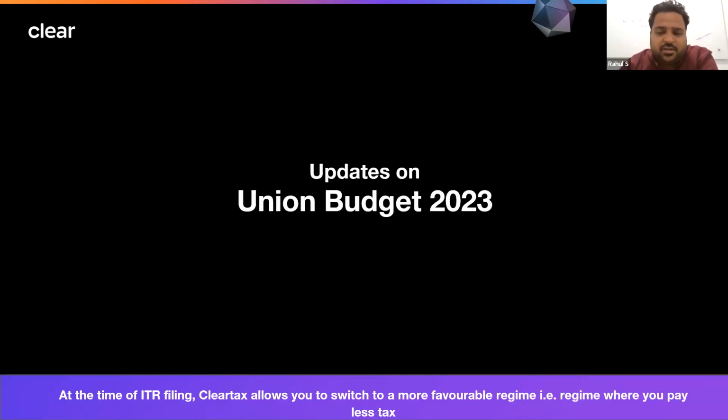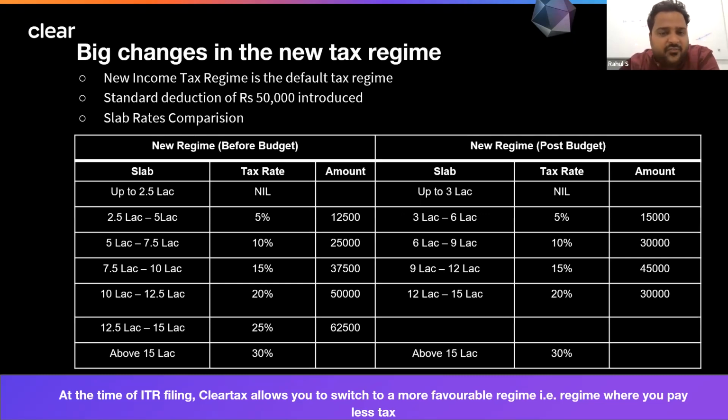Now we are going to touch upon the Union Budget 2023 and the changes introduced in this budget. We are only going to talk about the changes applicable from this financial year which just started. You are going to file for this next year, so we have ample time to plan. We can understand whether it is better to stick to the new tax regime or go back to the old tax regime. Mostly the changes in this budget are in the new tax regime only. So what are the changes introduced?